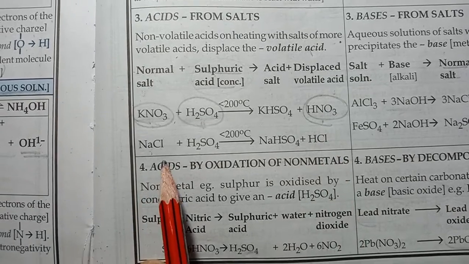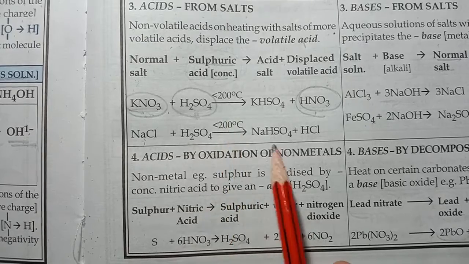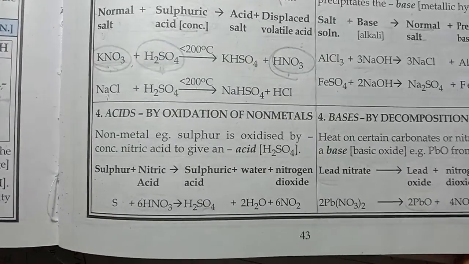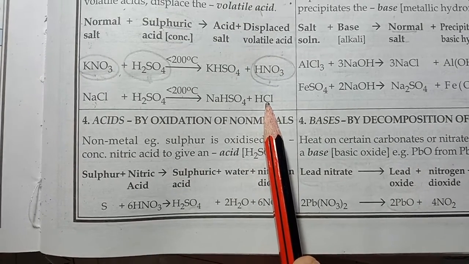In the second example, NaCl is reacting with sulfuric acid under the same conditions, forming sodium bisulfate plus HCl. So HCl is another example of a volatile acid.